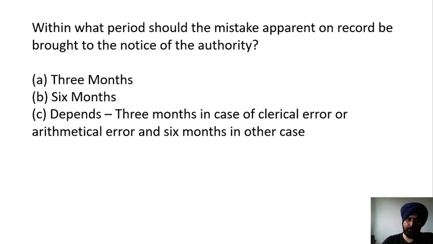Within what period should the mistake apparent on the record be brought to the notice of the authority? 3 months, 6 months, depends. 3 months in case of clerical error or arithmetical error, and 6 months in any other case. So there is a period for rectification of mistake if it is apparent on the face of the record. But within how much time does this have to be brought to the notice of the authority?